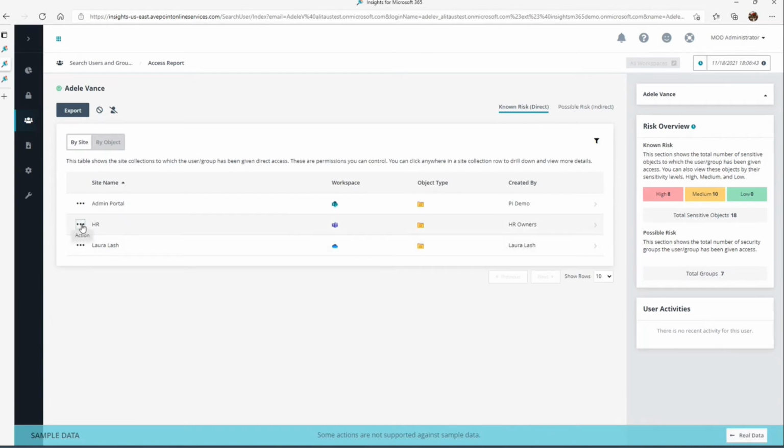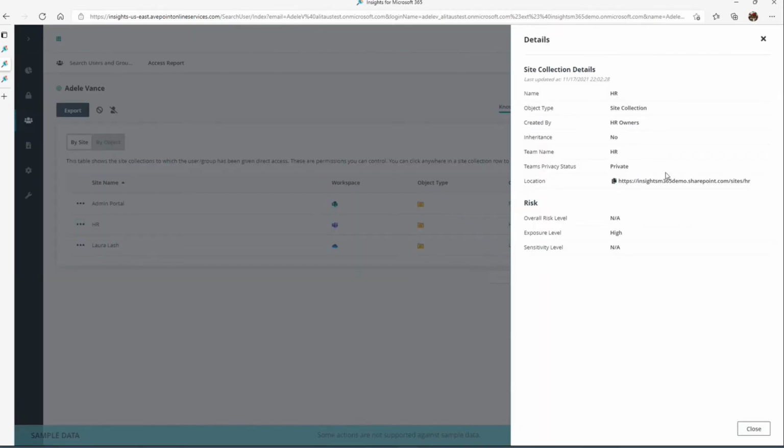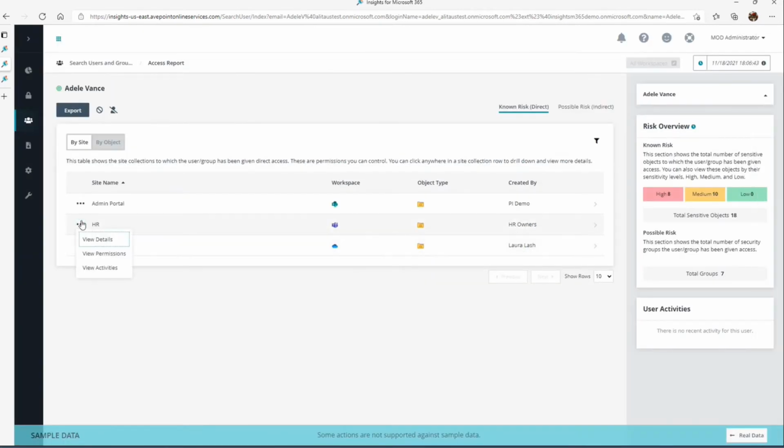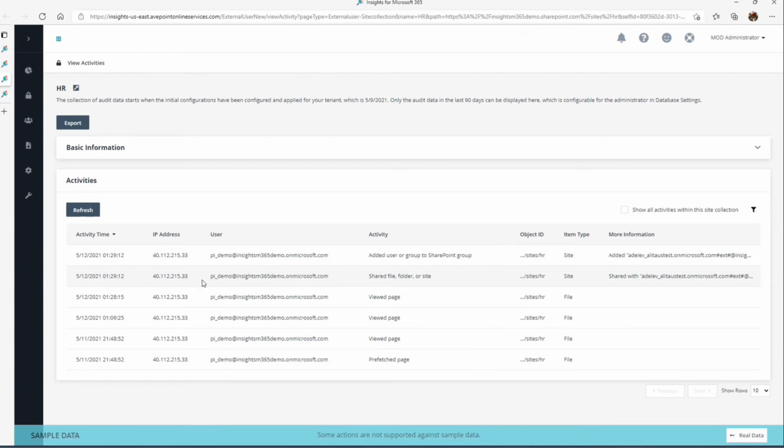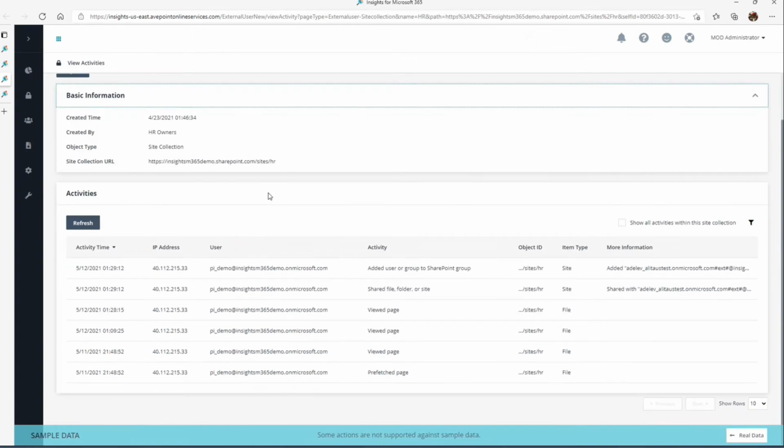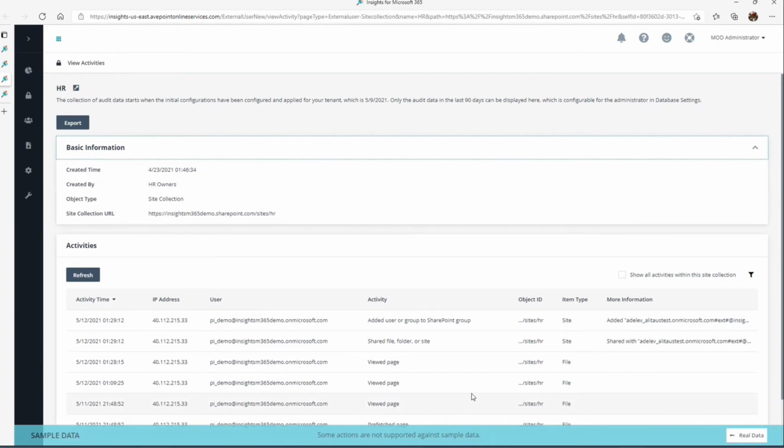So if I look at this particular team of HR, I can see the details here. This is a team. It has a site collection for storing the data for the team, and I can see the information there. I can also look at the activities that have occurred on this particular file: the basic information up top, and then the audit activities within this particular time frame.